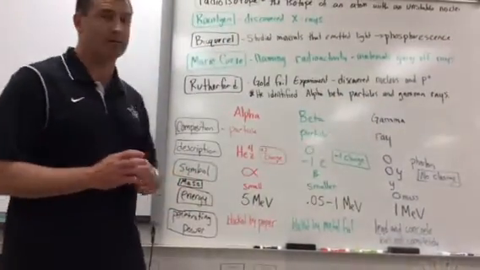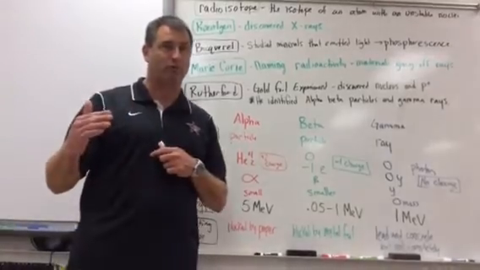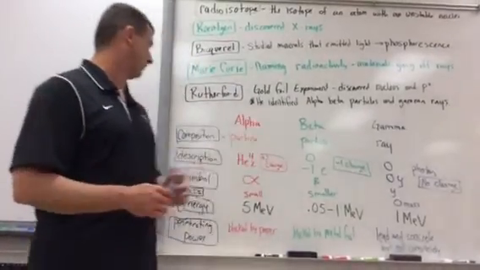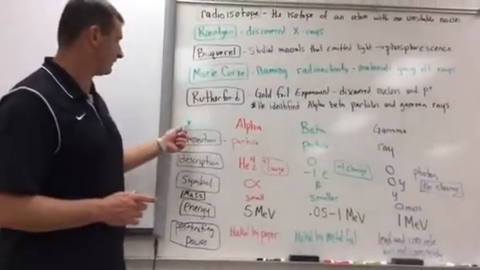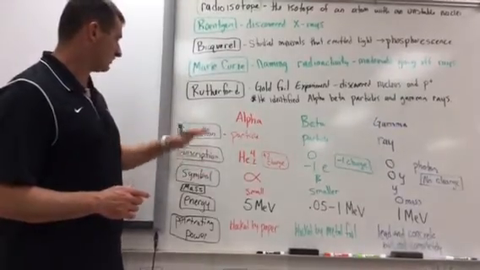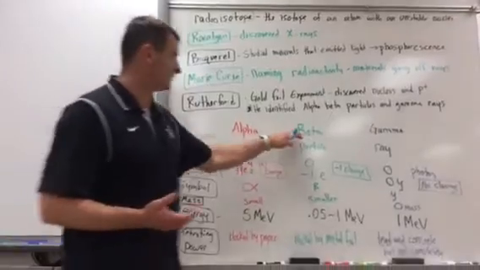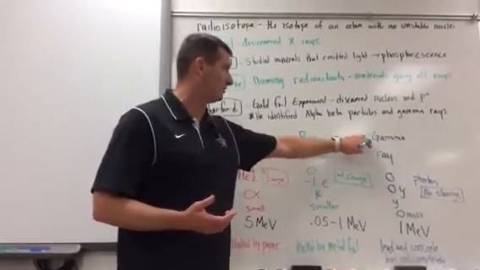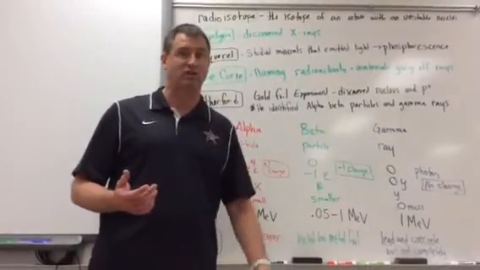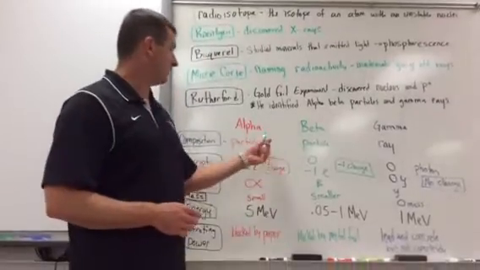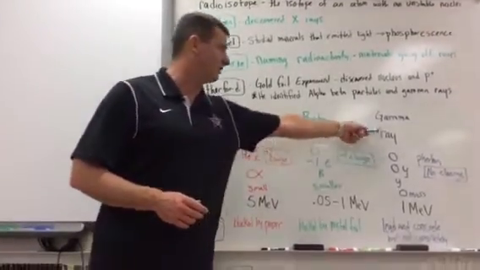So that's what we're going to talk about now, the difference between an alpha particle, a beta particle, and a gamma ray. They all have a different structure. So the composition of an alpha particle, it's a particle. The composition of beta is it's a particle. And the composition of gamma is it's a ray. So it's like radiation, like light.